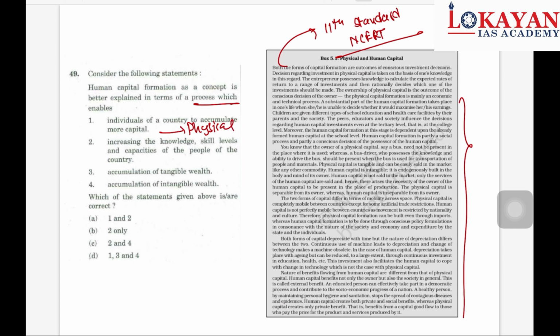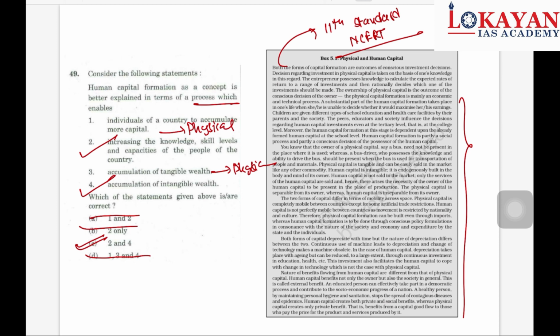Increasing the knowledge, skill levels and capacities of the people. It's correct. Accumulation of tangible wealth. Again, this is a feature of physical capital. Accumulation of intangible wealth. Now see options 3 and 4: accumulation of tangible wealth and intangible. So both cannot be correct at the same time and both cannot be incorrect at the same time. So at least one of them must be there. Okay, so with this fact you can eliminate this because both are present at a single time. See 1 and 2, again none of them is there in the option, and again 2 also. So the correct answer is 2 and 4.